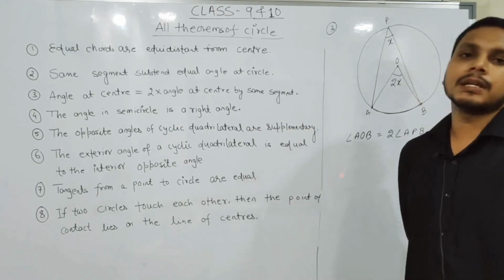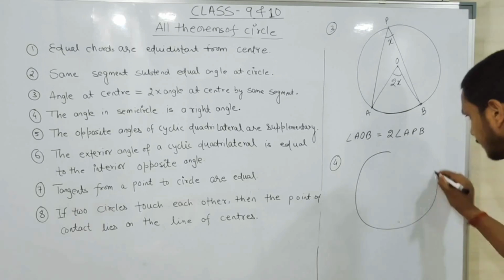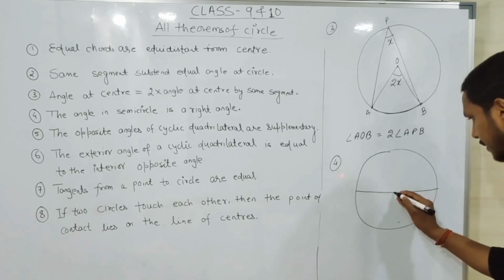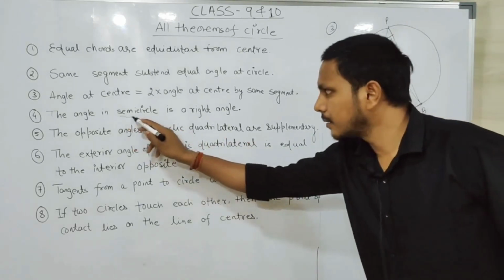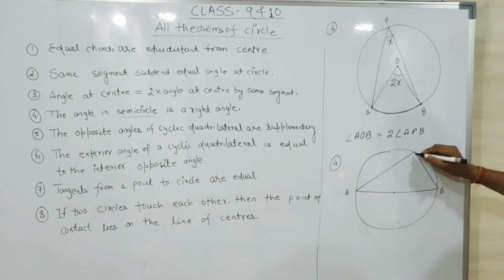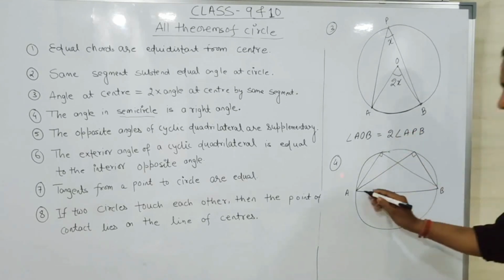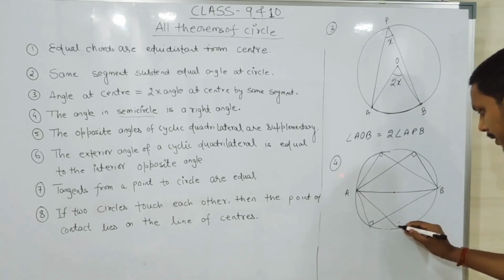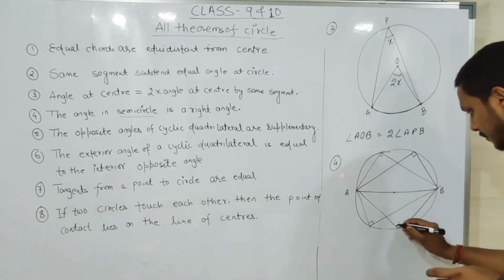Right. Now what is the fourth statement? The angle in a semicircle is a right angle. So for the fourth one, this is a circle, and let this be the diameter. It says that if you make the angle by the diameter, at the semicircle, it will always form a right angle. Wherever you draw, you will get a right angle. Here also you will get a right angle. Meaning the semicircle always forms a right angle of 90 degrees.